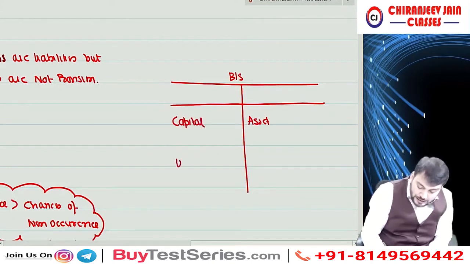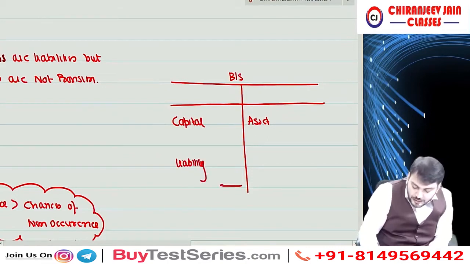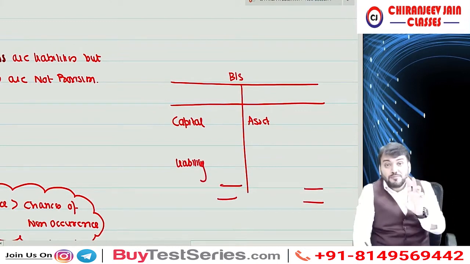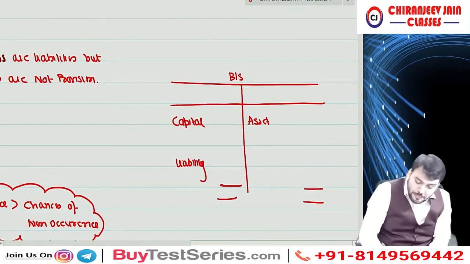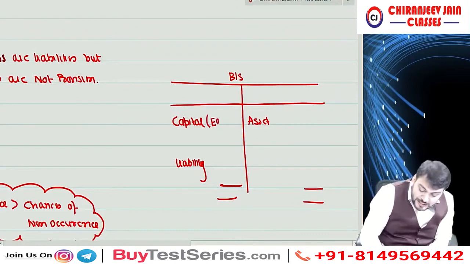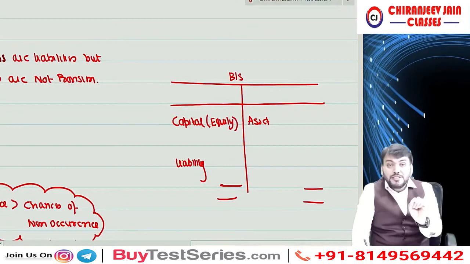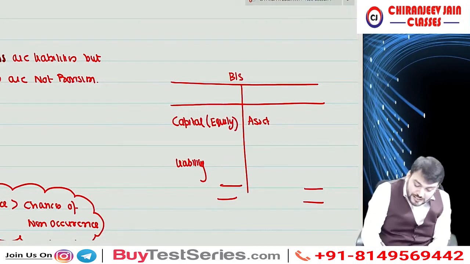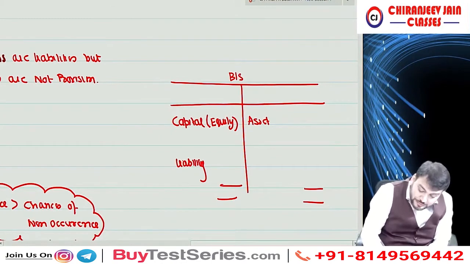One is liability. Correct? And asset is equal to capital plus liability, that is the accounting equation. This capital is actually known as equity. So the correct term is equity plus liability is equal to asset. Correct. So one thing is clear, that this equity is not a liability.